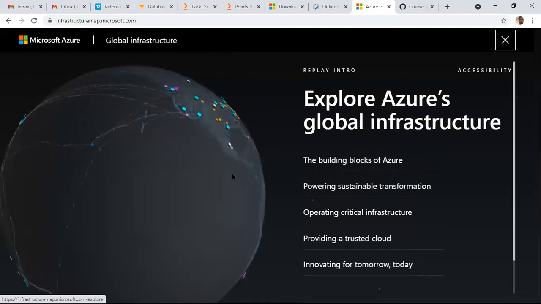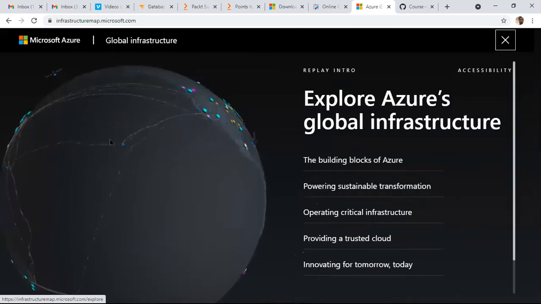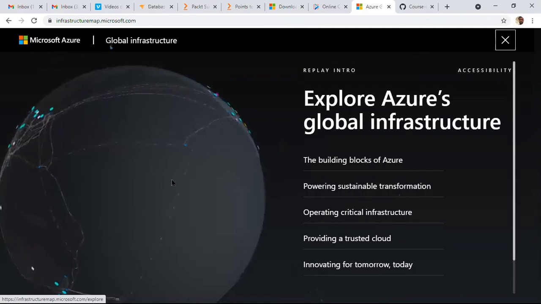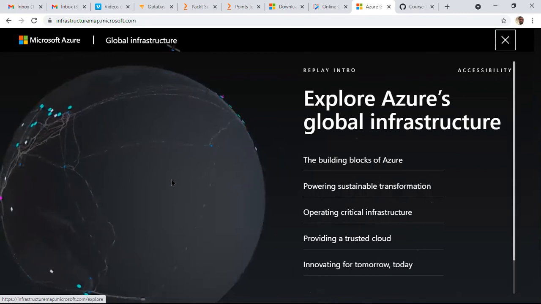They have laid down the physical cables everywhere, Gbps internet cables, which are connected to the regions or data centers across the globe.